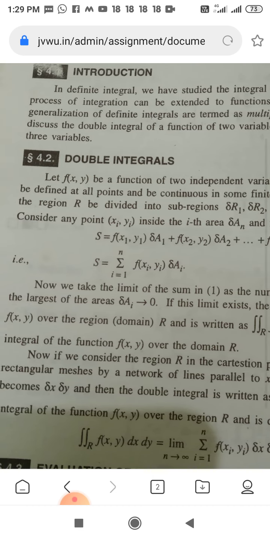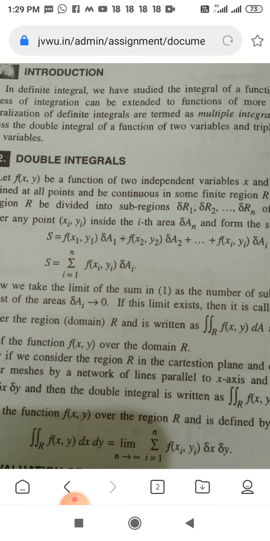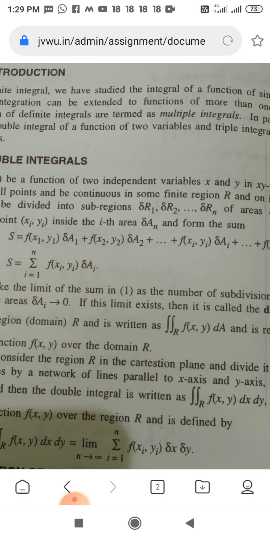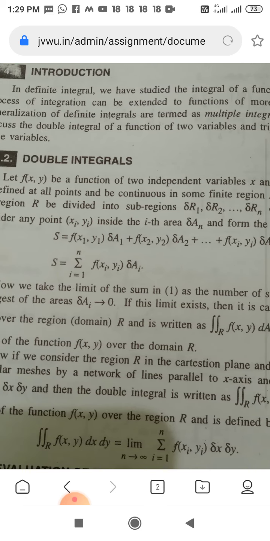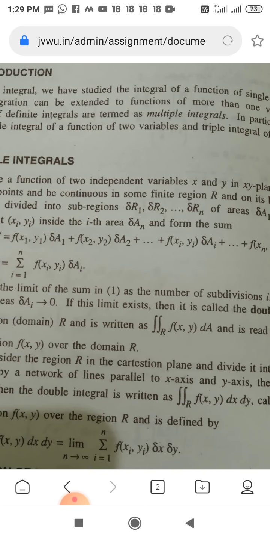Double integral. Here, as we know, double integral corresponds to more than one variable. So, let f(x,y) be a function of two independent variables x and y in the xy plane. Let f(x,y) be defined at all points and continuous in some finite region and its boundary.